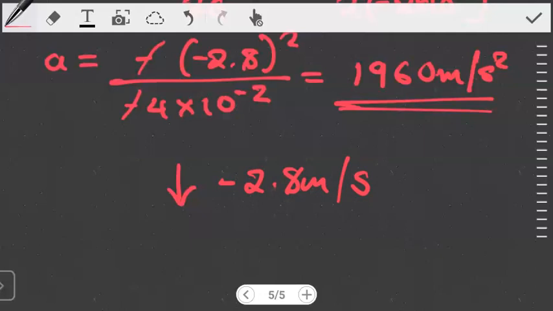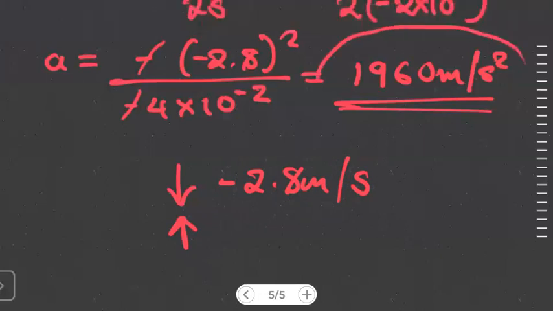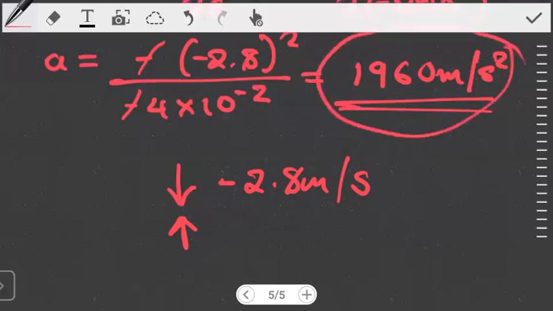So an acceleration that reduces this to 0 has to be an acceleration that goes in the opposite direction. So this acceleration had to be positive. It couldn't be in the same direction as that 2.8. This is why this acceleration ended up as a positive value. So it is a deceleration in the sense that it is reducing our velocity, bringing it to 0. Okay, I hope you got that part correct.